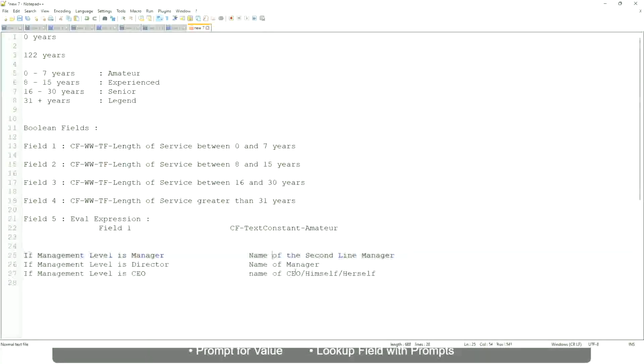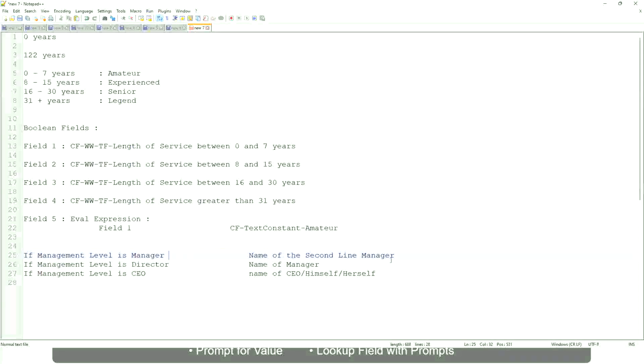Because here you have to return an instance. Here you have to do some more calculation, because you have to find out who is the second line manager, which is manager's manager, and so on. So you have to come up with these fields. This is not a hard-coded text that you can put in. It will be dynamic depending on the worker.